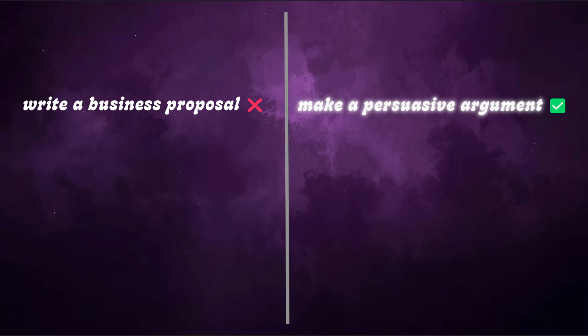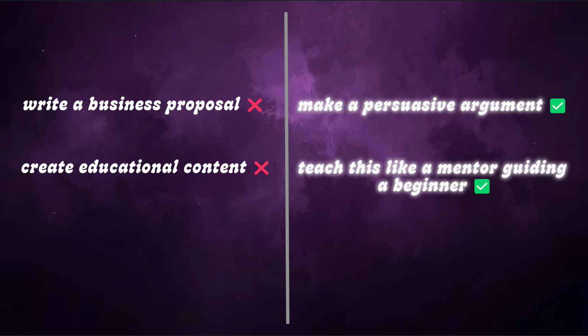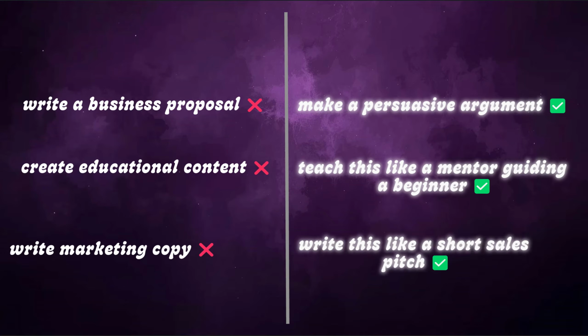Another example, instead of saying create educational content, you can say teach this like a mentor guiding a beginner. Or instead of write marketing copy, you say write this like a short sales pitch. And the core idea here is that you're not changing what the AI should do. You are changing what role you believe it is performing, and that ultimately reshapes the output automatically. This is one of the fastest ways to improve results without making prompts longer.